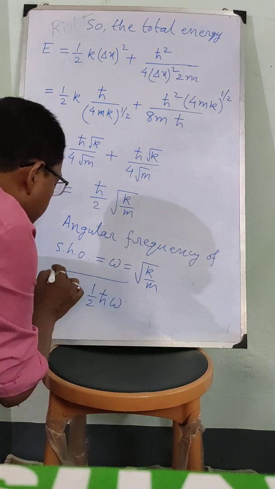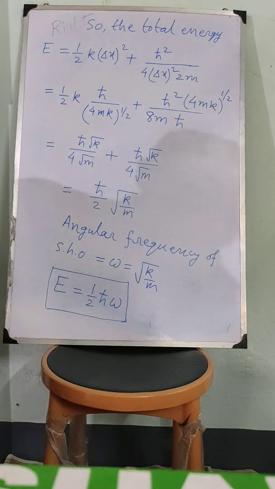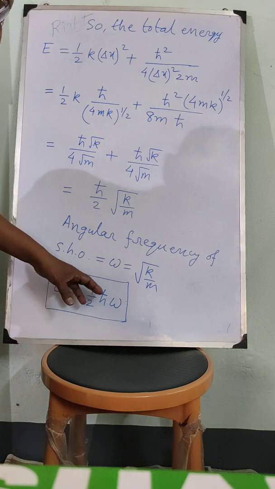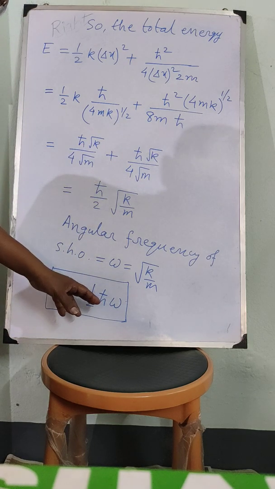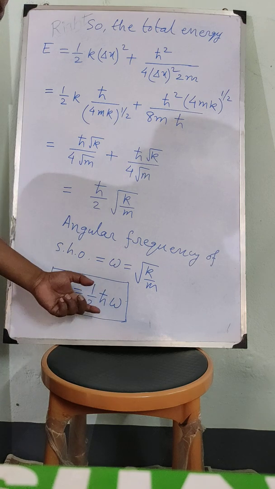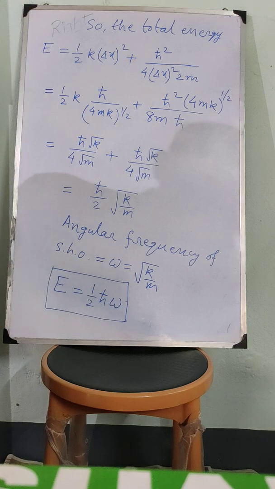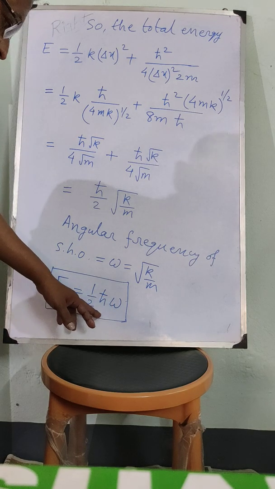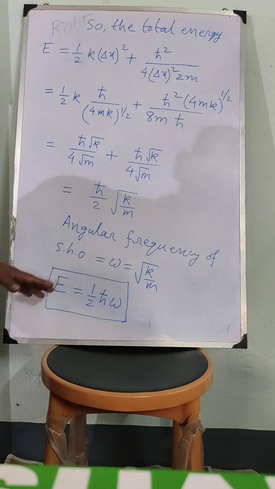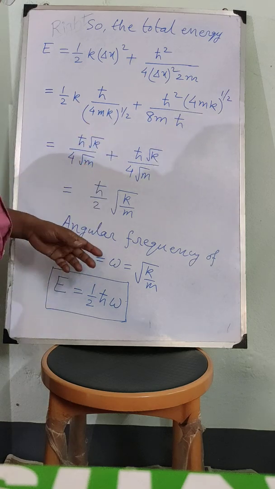So this is the minimum energy of a particle moving in a simple harmonic potential. Now by rigorous quantum mechanics, if you calculate the minimum energy of a simple harmonic oscillator, that is the ground state energy, it will come as half h cross omega. Now this expression we have obtained from Heisenberg's uncertainty principle. Now one thing is that Heisenberg's uncertainty principle gives